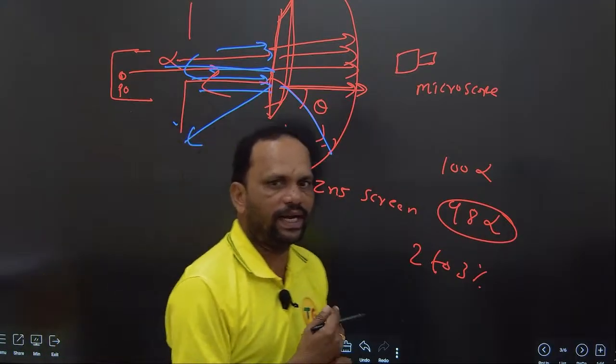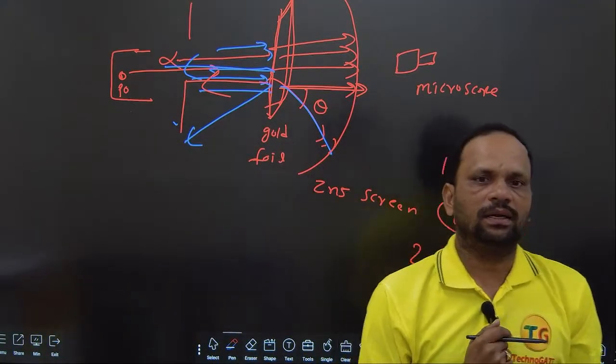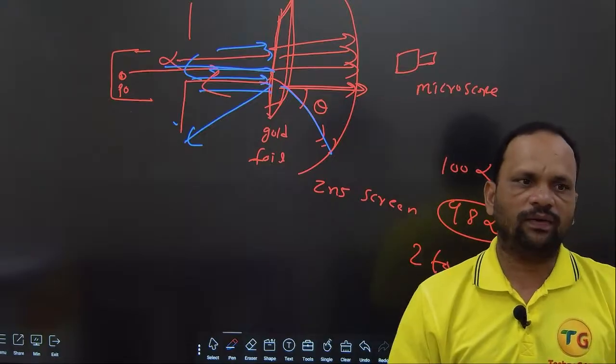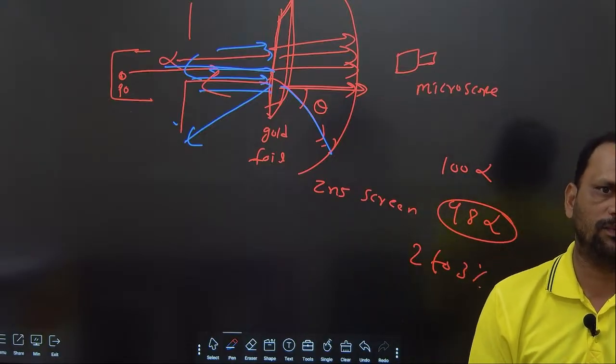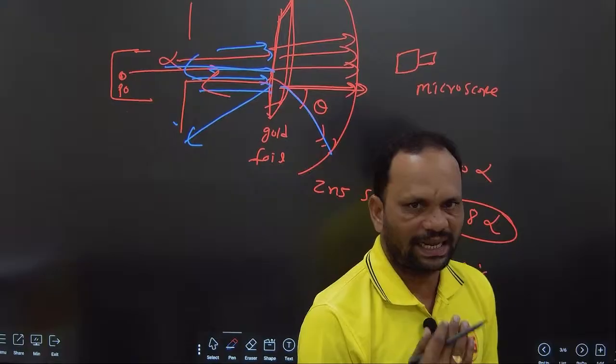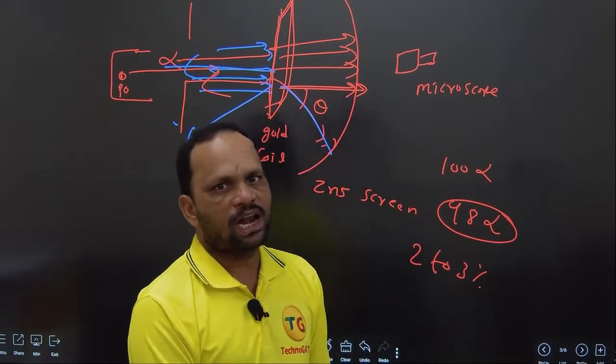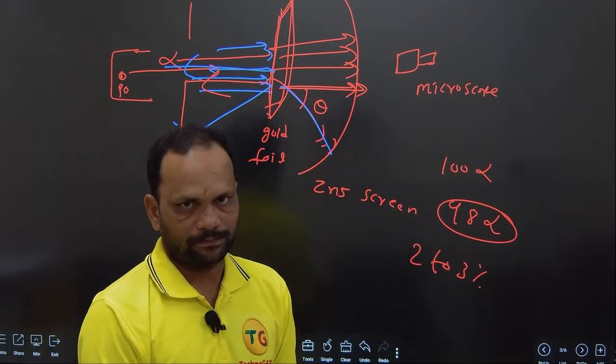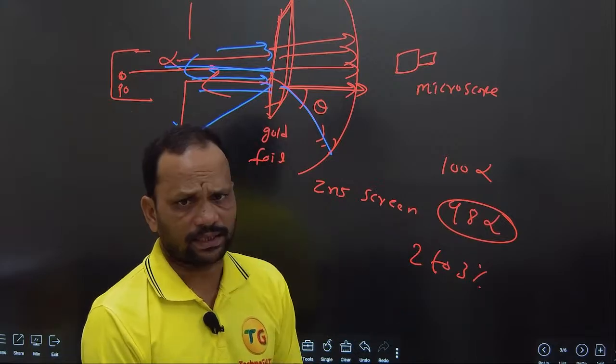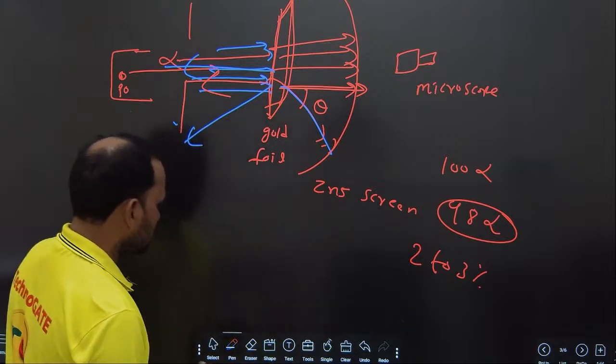Why are they deviated? Why do some particles come back, and why are some of the alpha particles deviated while others are undeviated? There is a reason, right.